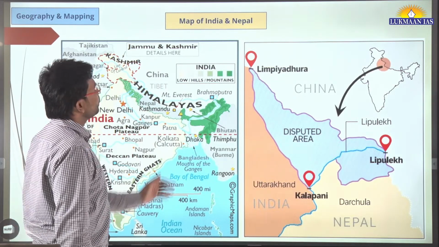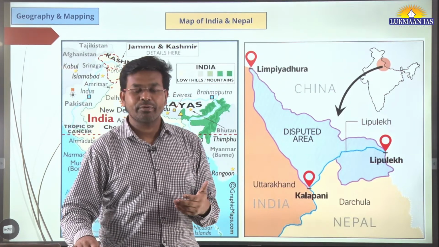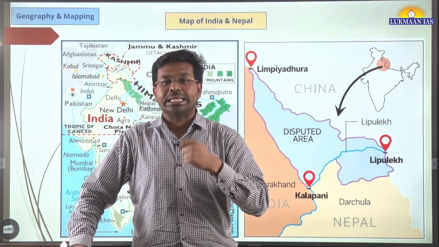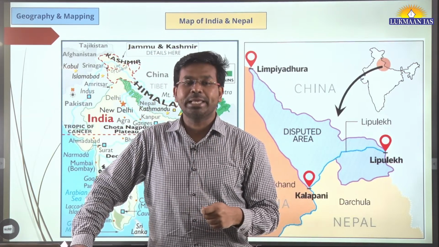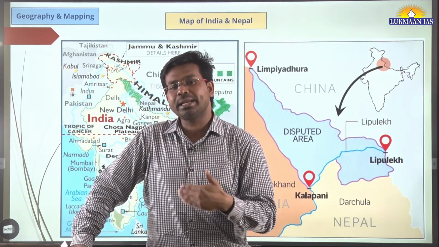Okay, so we are going to see the map of India and Nepal. Why are we seeing the map of India and Nepal? Because recently Nepal is in news, right? Nepal is thinking of banning the TikTok application in their country. So accordingly, Nepal is in news.